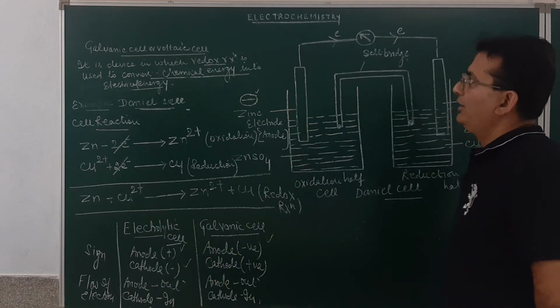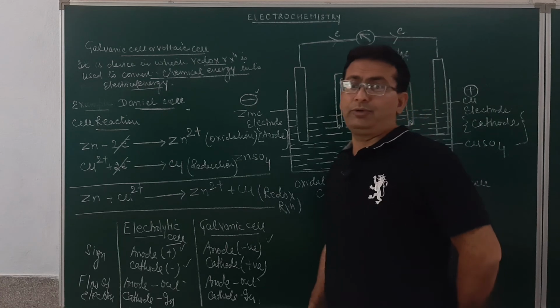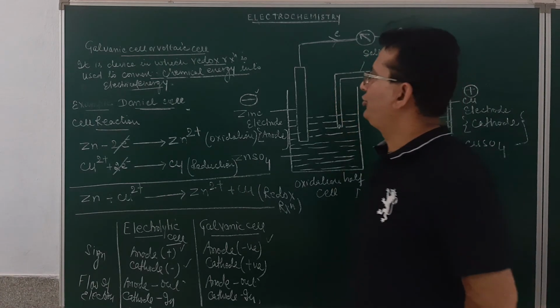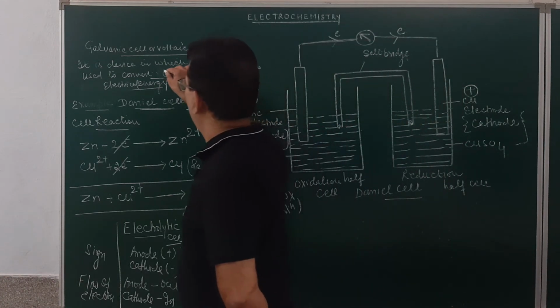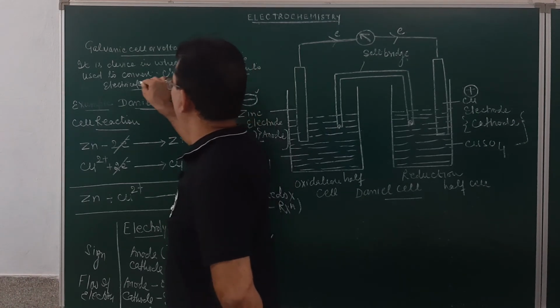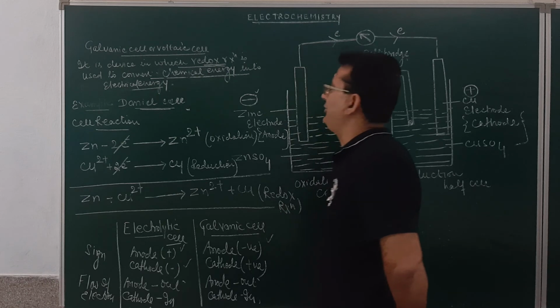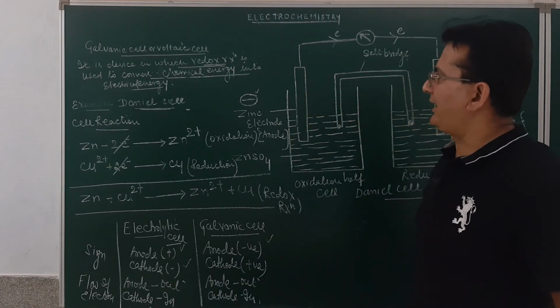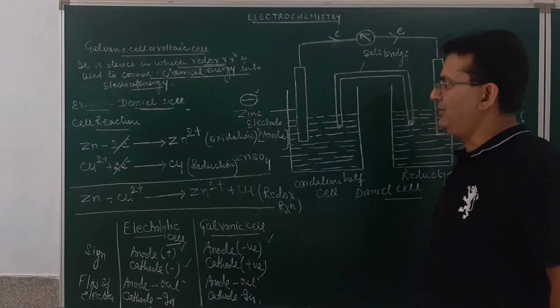Am I clear? In the electrolytic cell, electrical energy was converted into chemical energy. So I hope you have made the correction; it was written wrongly by me over here. The device in which the redox reaction is used to convert chemical energy into electrical energy is called the galvanic cell or the voltaic cell.